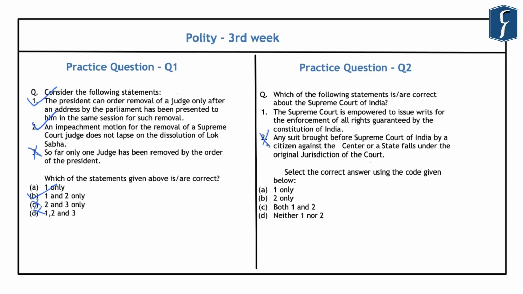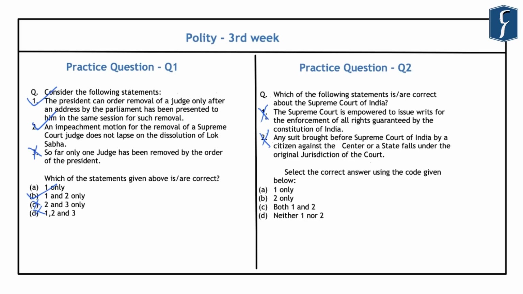Further, this first statement that is given here is also incorrect. And this is because the Supreme Court is empowered to issue writs for the enforcement of fundamental rights only, as guaranteed under the Indian Constitution. And this power has been provided to the Supreme Court under Article 32, which provides for the writ jurisdiction of the Supreme Court. And in this, various writs like habeas corpus, certiorari, etc. have been provided to the Supreme Court.